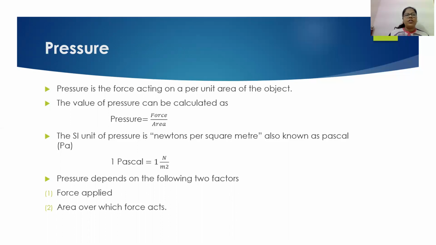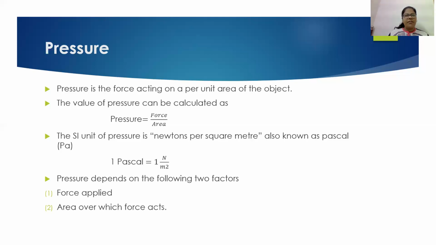Now, for example, I have applied a force of 100 Newton and the area is 50 meter square. So we can say that pressure is equal to 100 Newton upon 50 meter square. So it will be 2 Pascal, because the unit of pressure is Pascal. The SI unit of pressure is Newton per meter square. It is also known as Pascal.